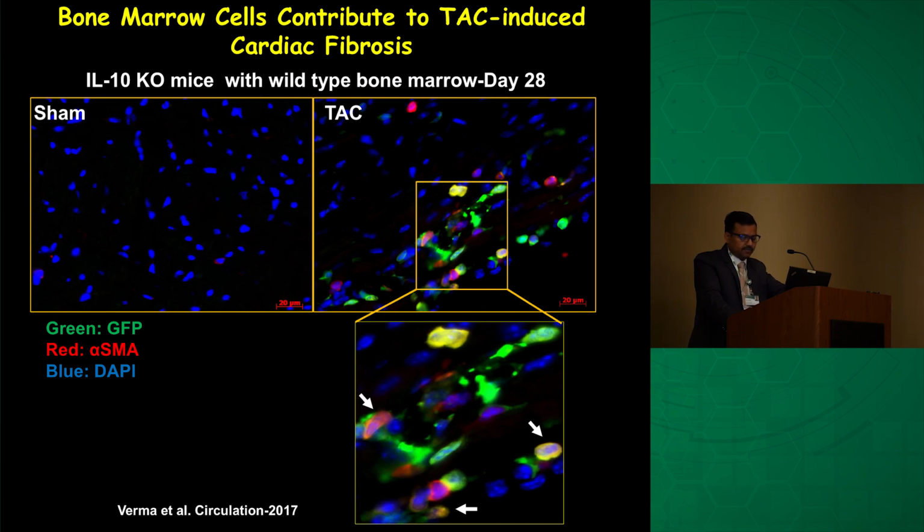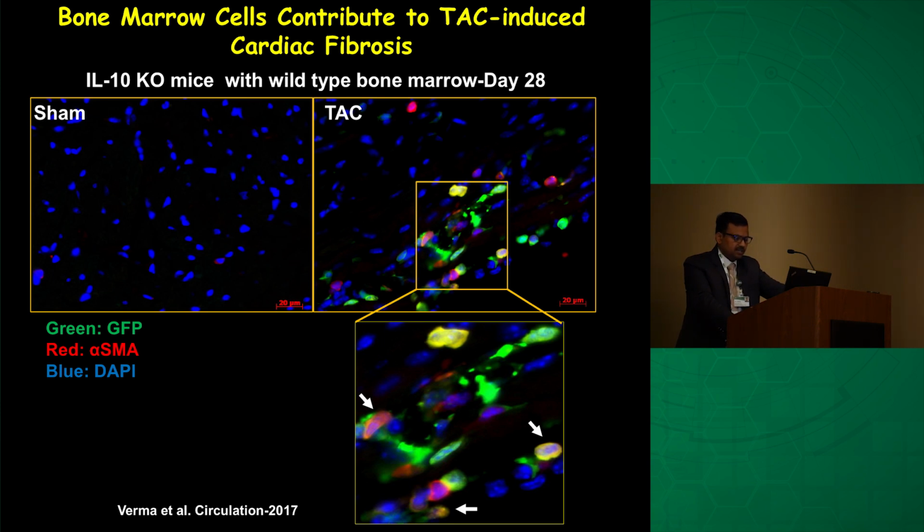did the staining for the fibroblast marker together with GFP. All the GFP cells here are the bone marrow cells. The red cells are the resident fibroblasts. However, the yellow cells, which are alpha SMA positive and GFP positive, clearly indicate that these SMA positive cells derive from the bone marrow and participate in the process of fibrosis.